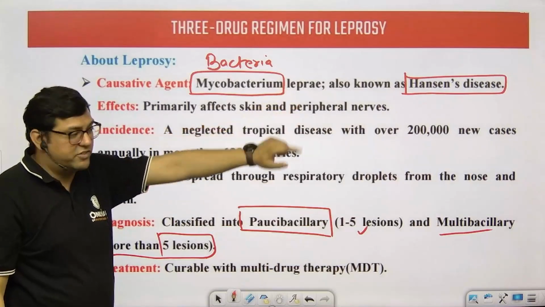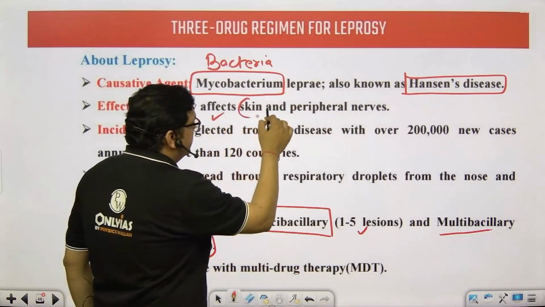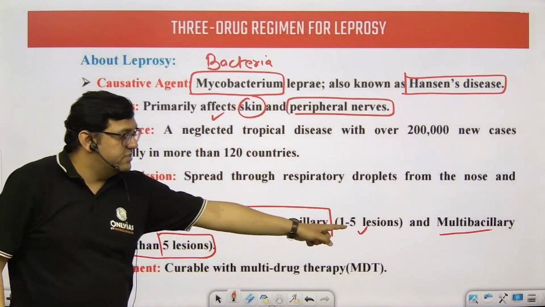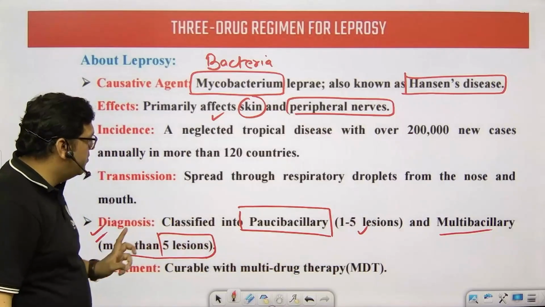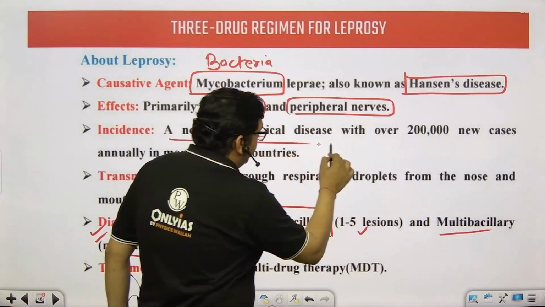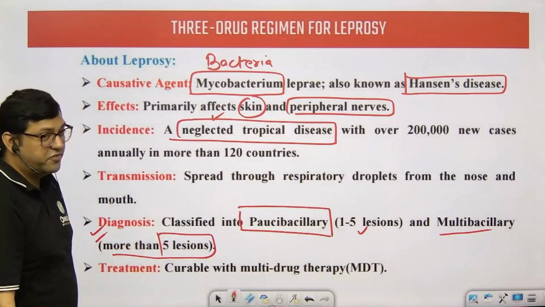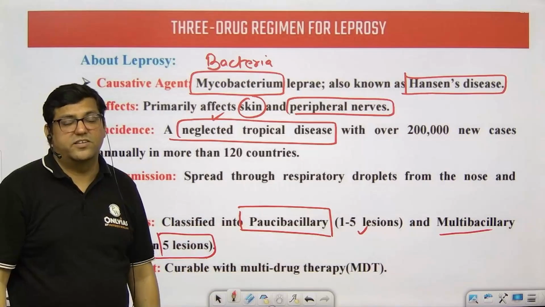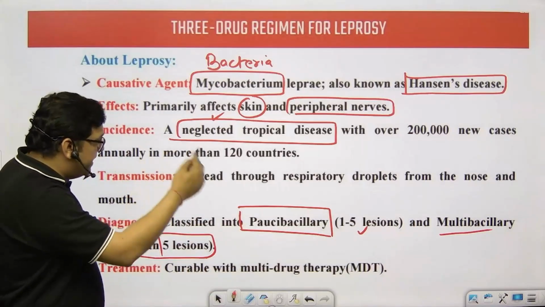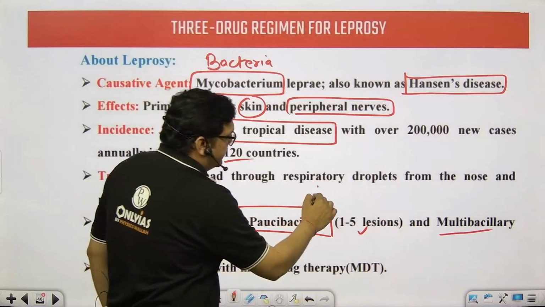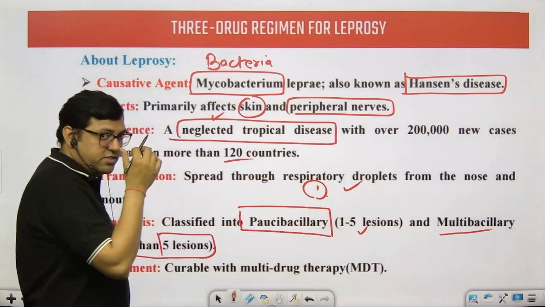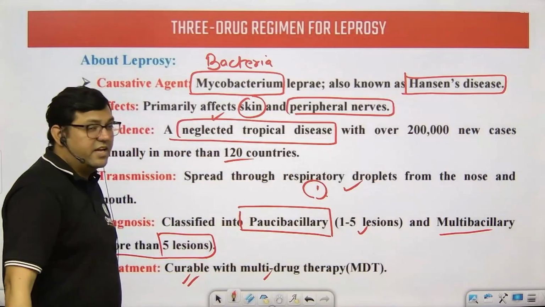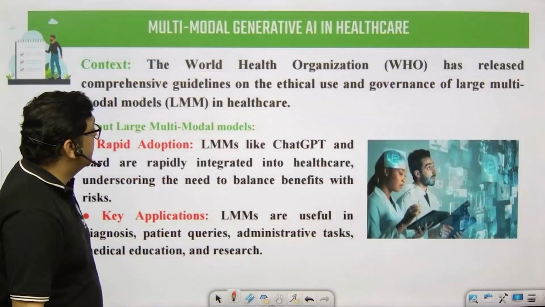This is another factual information. It affects the skin and nerves of our body. That is why I was saying the lesions: there are a number which is limited, 1 to 5, or more than 5. It is a neglected tropical disease. We will discuss what a neglected tropical disease is, that ultimately there are a minimum number of drugs and no focus on the treatment of such diseases. There are many cases in 120 countries, and it spreads through respiratory droplets. Just like tuberculosis, it also spreads through sneezing and coughing, right? Yes, it is curable, and multi-drug therapy is available for this particular condition.